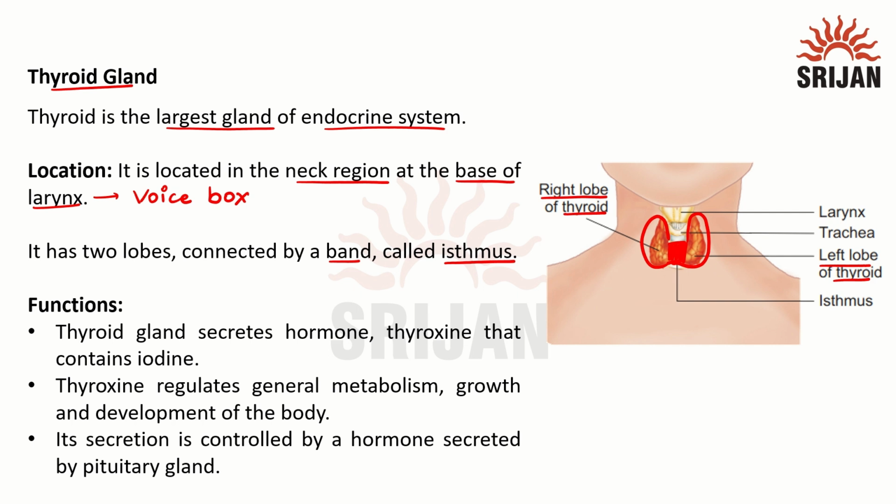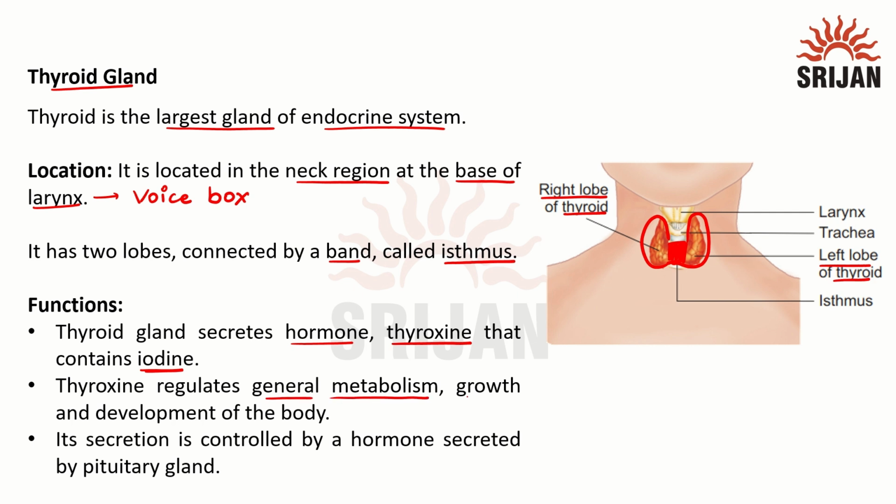Now thyroid gland, why is it so important? Because it secretes a hormone known as thyroxine, and this thyroxine contains iodine. So we have to consume iodine rich food to produce thyroxine. Thyroxine is very important because it regulates general metabolism in our body.